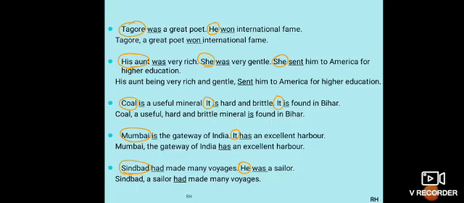Now next is Mumbai is the gateway of India. It has an excellent harbour. So the finite verb is and next finite verb is has. So we're talking about Mumbai. So it's Mumbai we are talking about, and this it stands for Mumbai only. So I'll take this noun in the apposition. I'll bring it at the beginning and write Mumbai, comma, the gateway of India. If you can address, as I've told you, indirect address, if you're using it in that position, then there's no need to use a finite verb. So it's Mumbai, comma, the gateway of India has an excellent harbour.